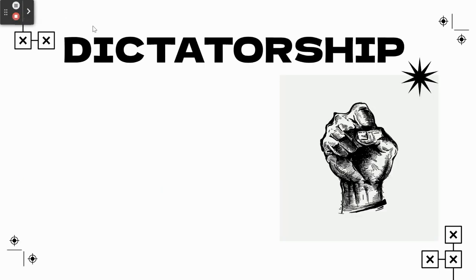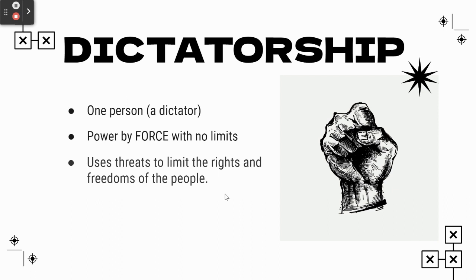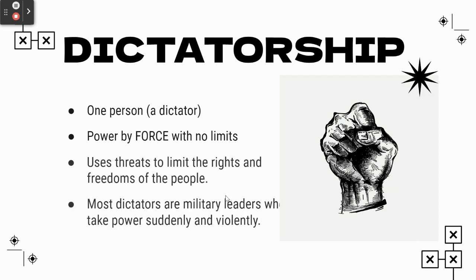So let's look first at dictatorships. A dictatorship is basically one person who rules, and they're known as a dictator. That one person typically takes power by force, and none of the citizens can really limit their power. That is because oftentimes a dictator uses threats to limit those rights and freedoms. Most dictators were or are military leaders who take power suddenly and violently. If you think of an example, Hitler would be an example of a dictator.